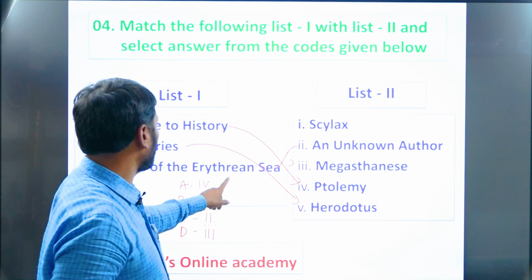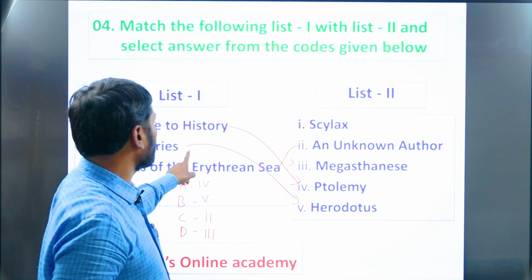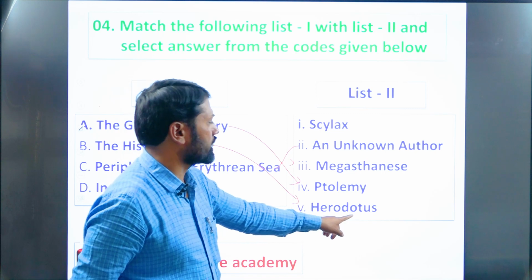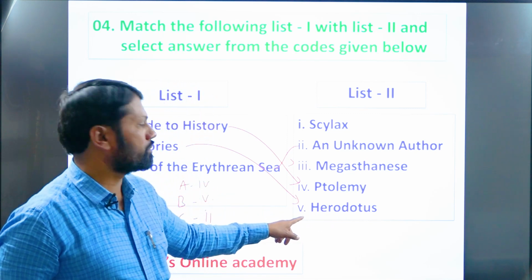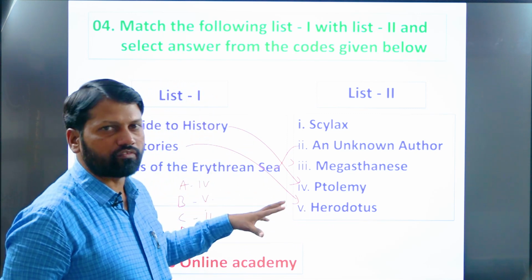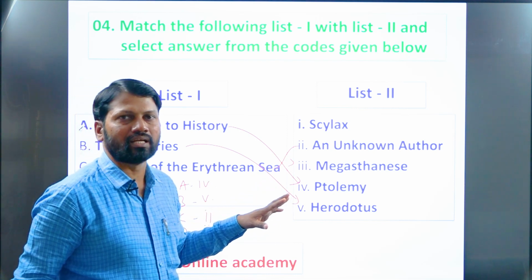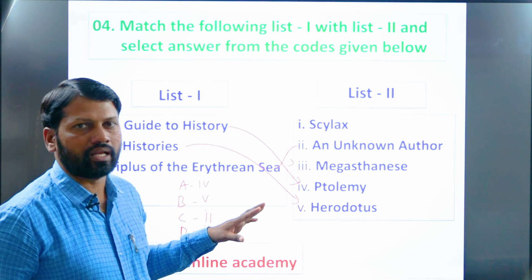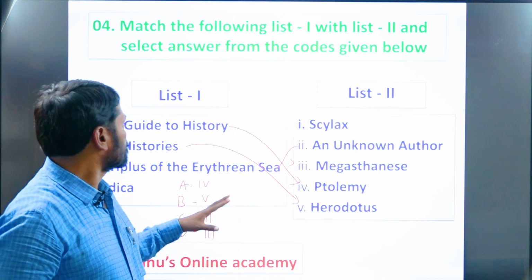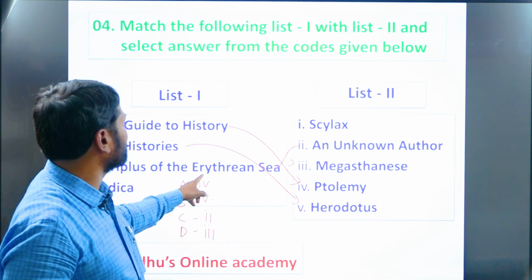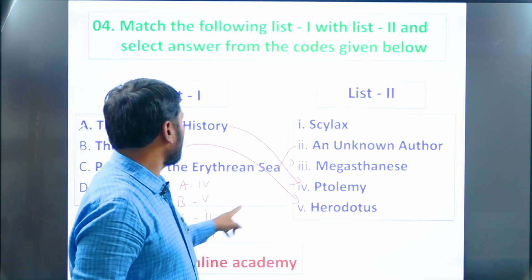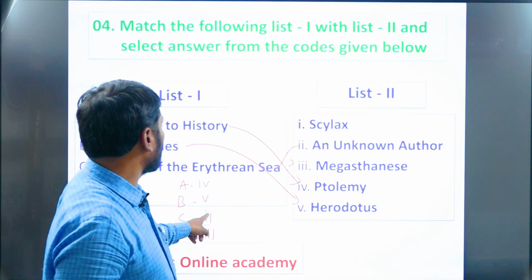So A4. The Histories was authored by Herodotus, who is also known as the father of history, who was born at Halicarnassus in Greece, remember. Next, Periplus of the Erythraean Sea was authored by an unknown author, remember.